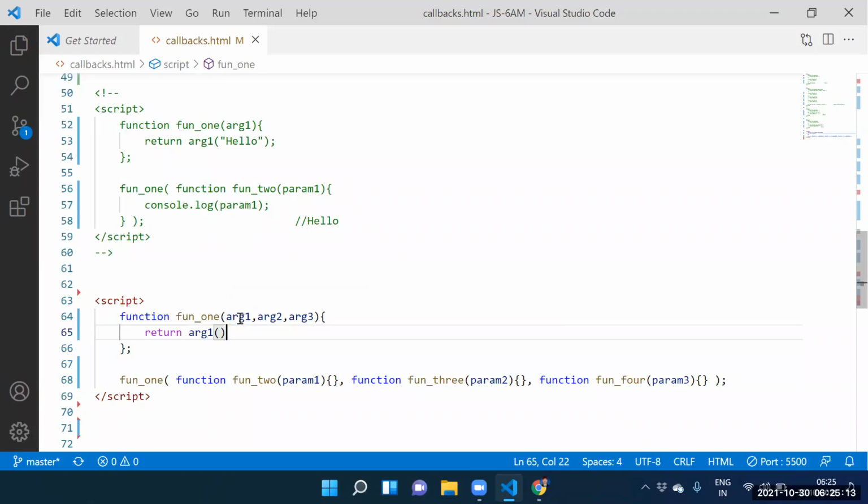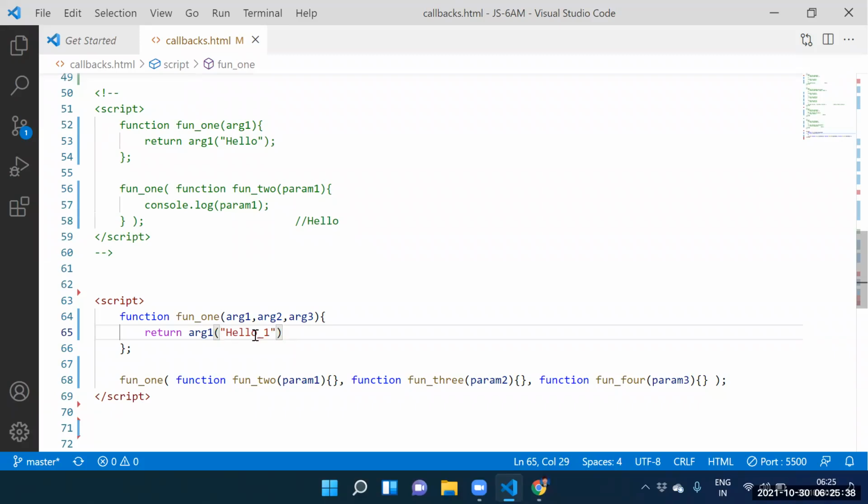But argument one, in the sense, executing which function? Executing the function, function two. But while executing function two, you need to supply parameter one. What is that parameter one? Hello one. We need to supply parameter one.